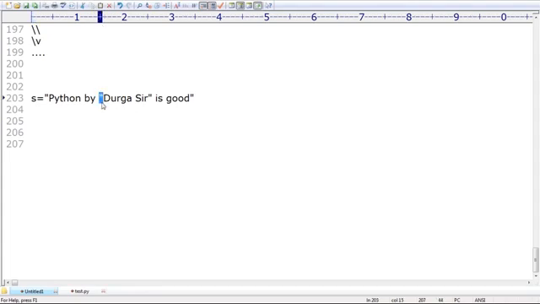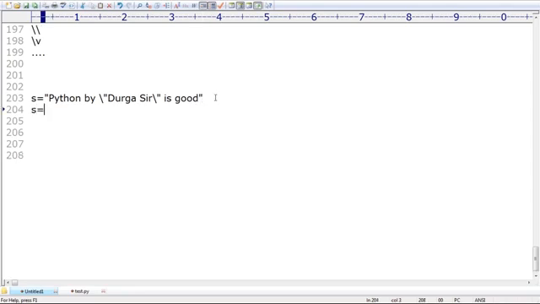Sir, now I have to consider, don't consider this one as the double quote of the string literal. Can you please consider this one as part of the string only? What do I have to take, sir? Just use backslash double quote. If I use backslash double quote, now it is treated as the double quote symbol only. Remember that, sir. Here also backslash double quote. Are you in a position to understand, right? Okay, that's all. But instead of that, there is a beautiful alternative, sir. What is that alternative?